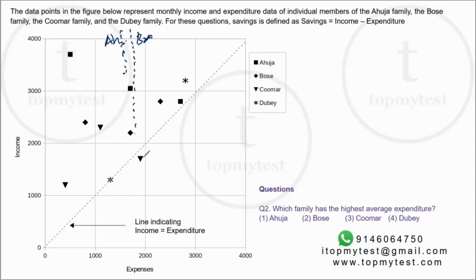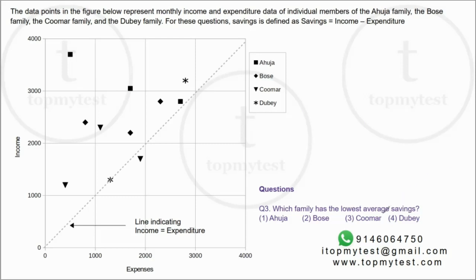Kumar. Kumar is 1, 2, 3, definitely lower. And Dubey, this and this. So definitely somewhere here. So Dubey has to be higher. You can visually see it. Dubey has to be higher than Ahuja, Bose, and Kumar. Option 4 will be our correct choice. Okay.